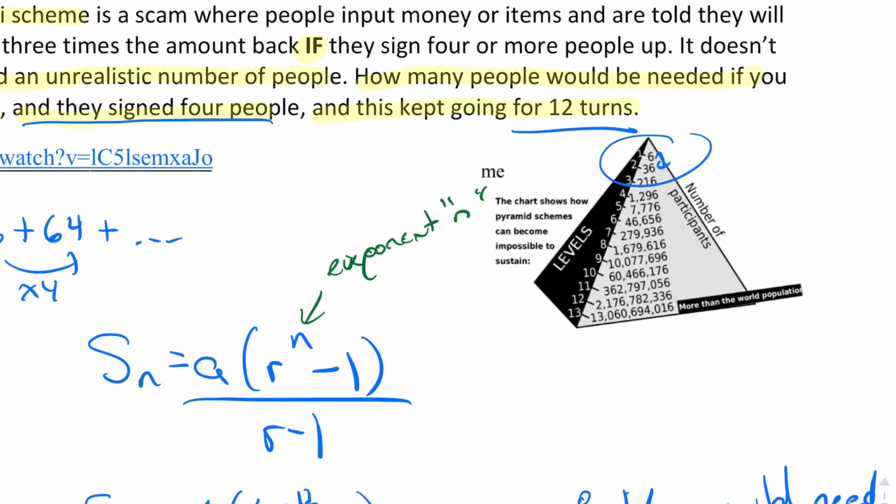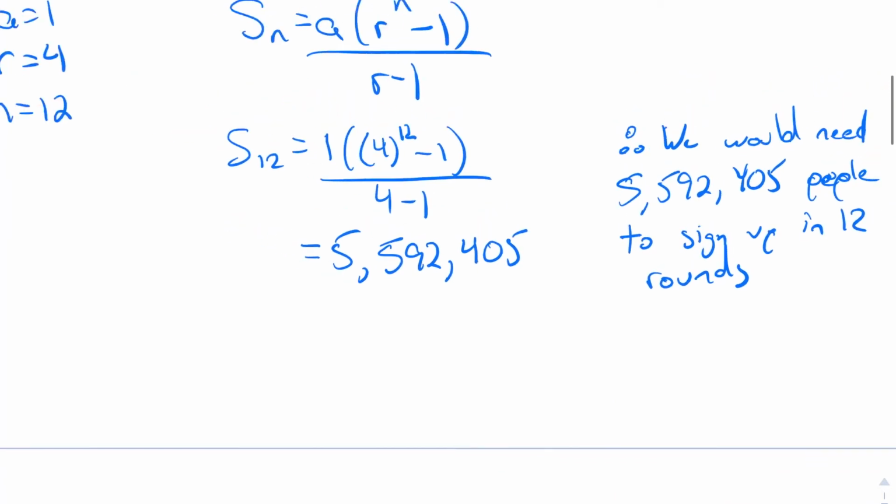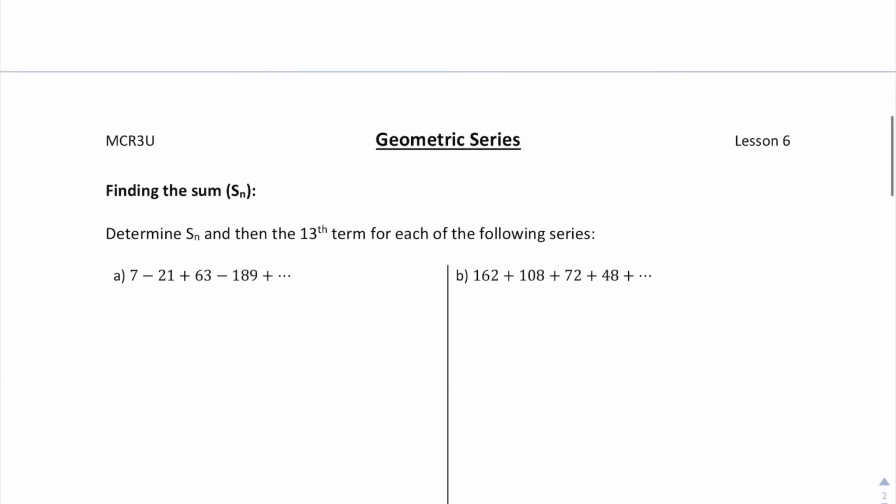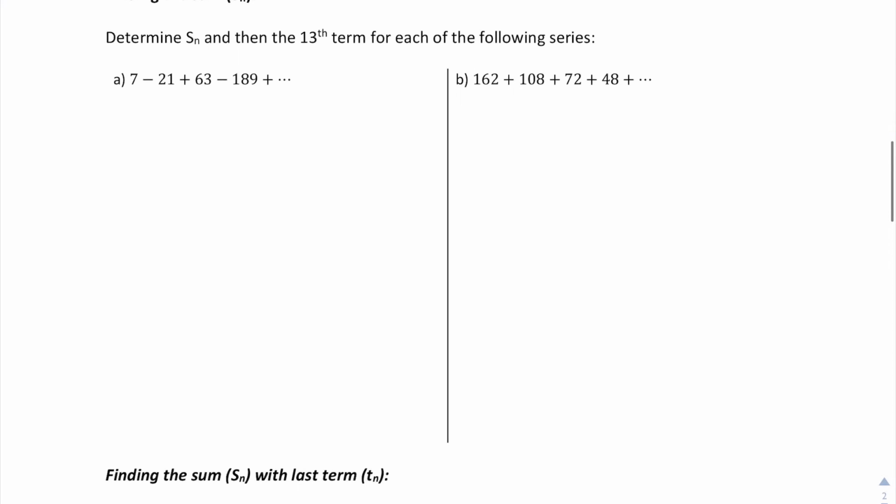So the pyramid that I've got here, basically they're signing up 6 each time. And so round 1, they've started with 6, but it doesn't take long until you actually exceed the population of the whole world. And so in these Ponzi schemes or pyramid schemes, basically they peter out rather quickly. So one of the things you can do with these is the sum of geometric series.